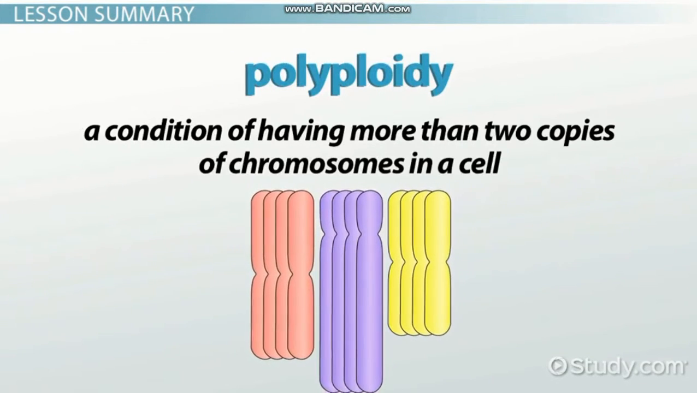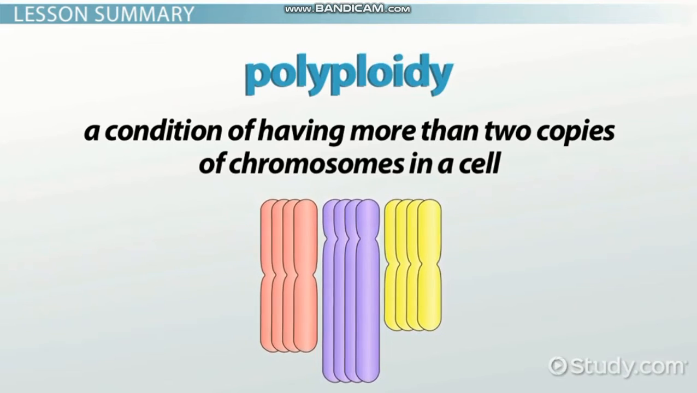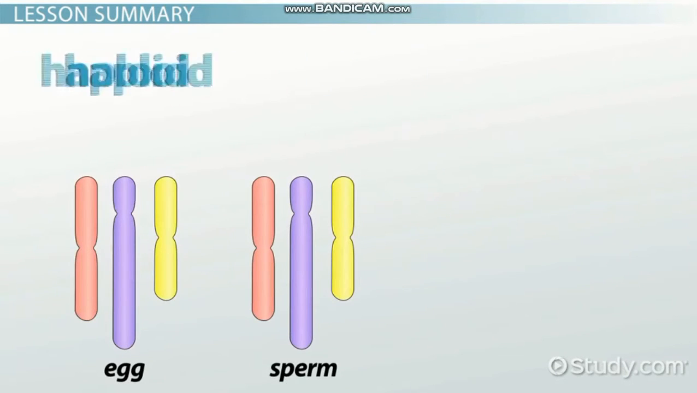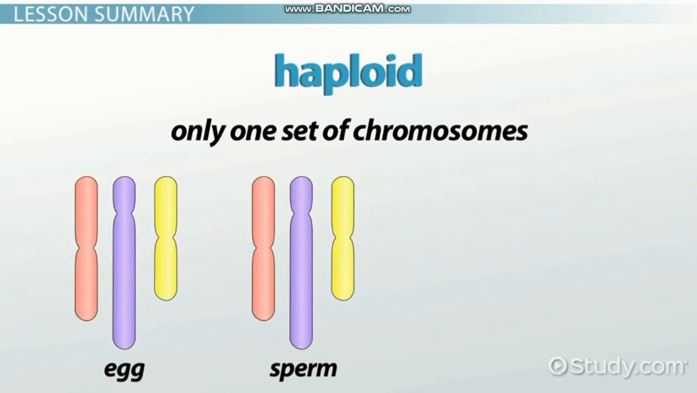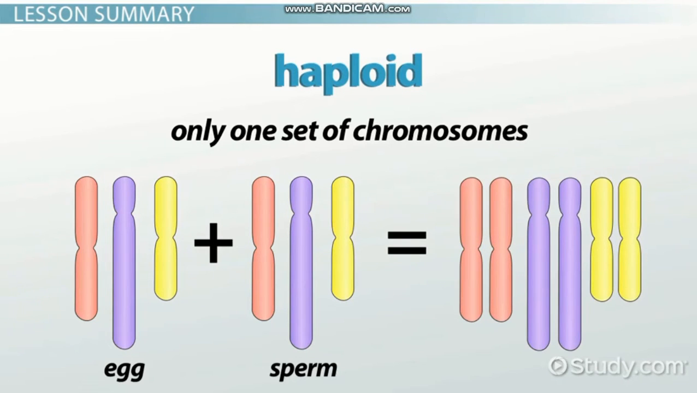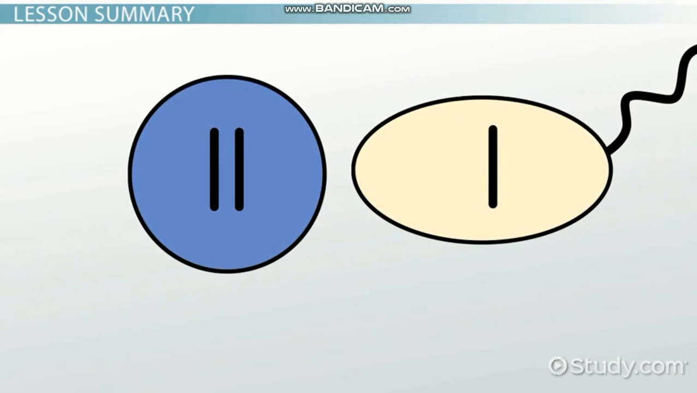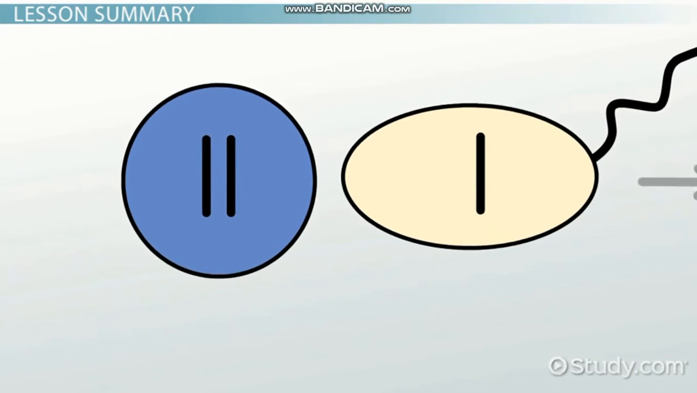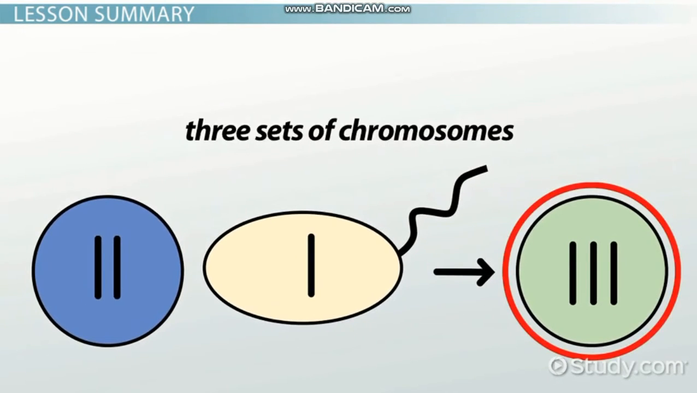Polyploidy is a condition of having more than two copies of chromosomes in a cell. Sperm and egg are haploid, or have only one set of chromosomes, so that when they come together, the resulting organism will be diploid. But when a sperm or egg ends up with two sets of chromosomes, the resulting offspring will have three sets of chromosomes, or be a polyploid.